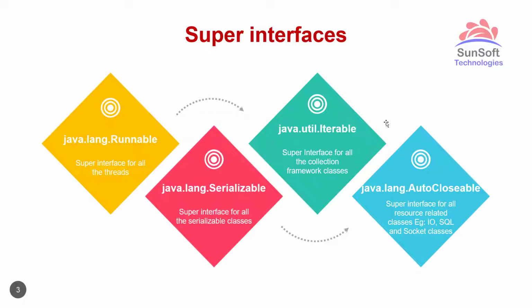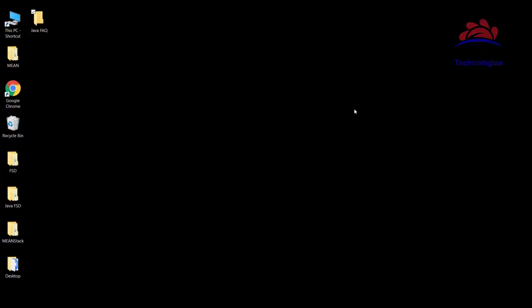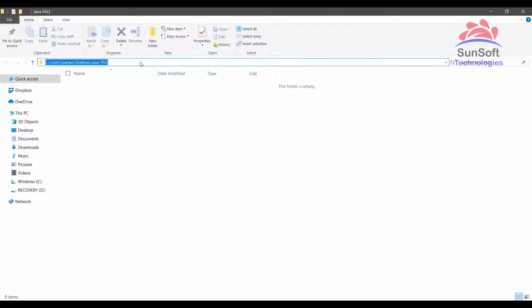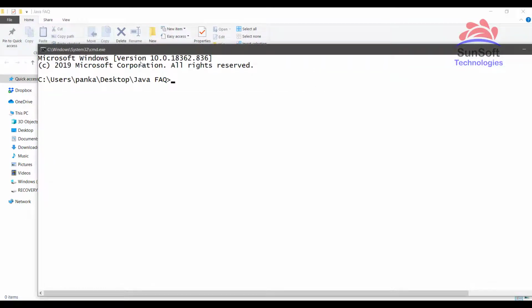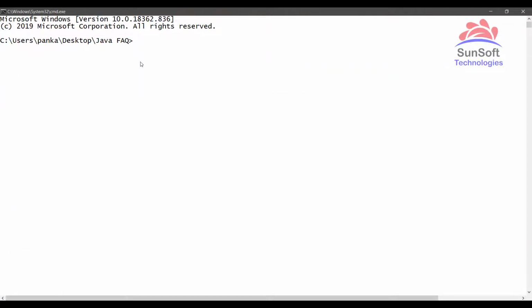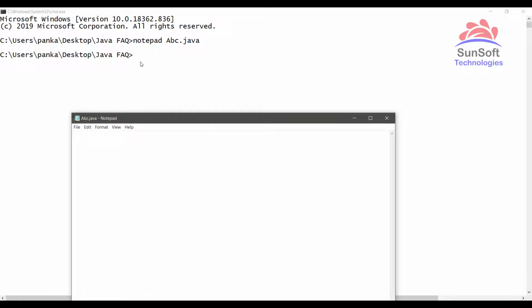Now let's see all of these things practically. To see the demo, let's go back to our Java FAQ folder and open this folder in the command prompt. Let me write a program here, notepad abc.java. Yes, I have opened this file, and here I am writing just a normal class. You can notice I have not written anything inside this class. It's just an empty class.